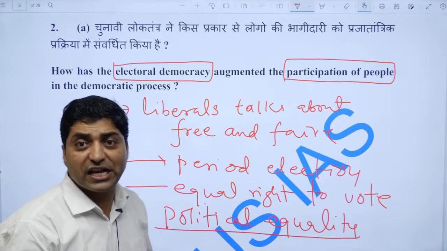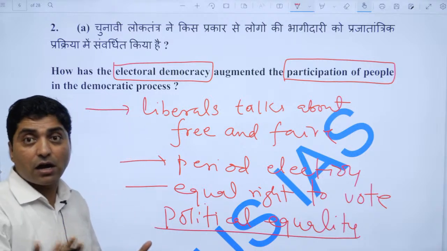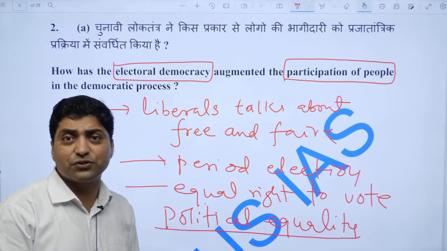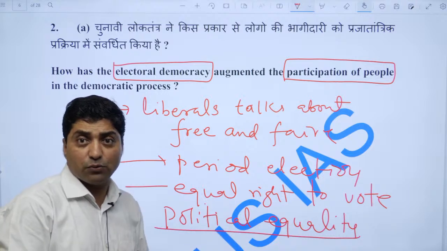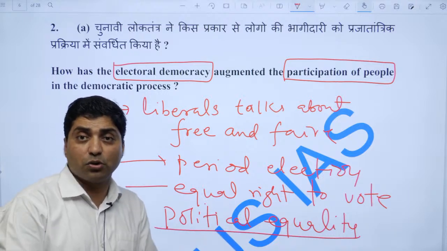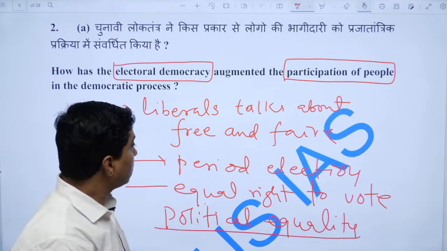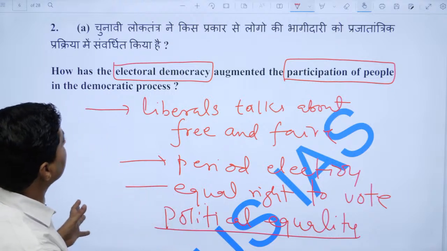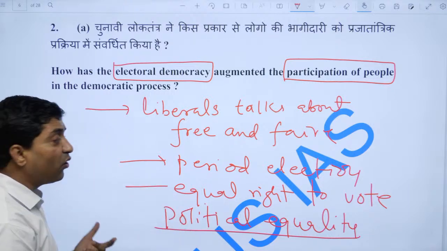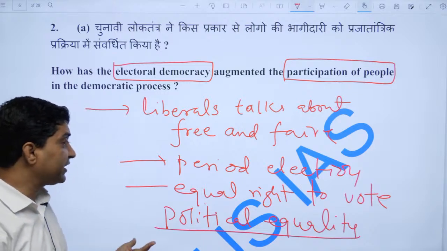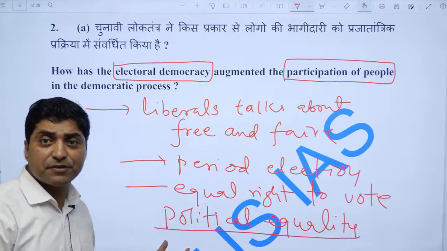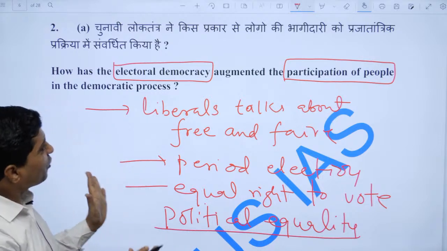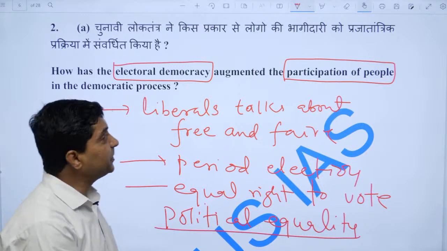For example, J.S. Mill and Harriet Taylor Mill talked about the right to vote for women. One can talk about Mary Wollstonecraft, one can talk about Jefferson, one can talk about John Locke, one can talk about many philosophers who talked about how free and fair elections, how periodic elections, right, and representative democracy strengthen the democratic process, right. That would be enough, right.